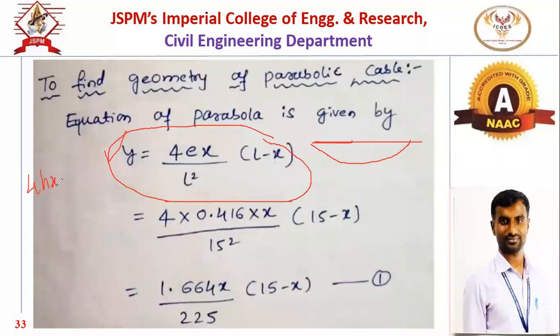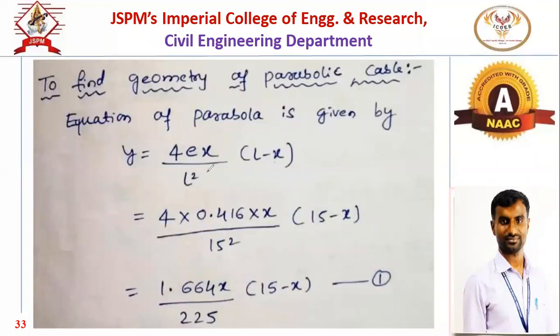In that we studied 4hX by L square in brackets L minus X, where h was the central rise. That was given here. This is somewhat like the arch, of parabolic nature. It is also parabolic, so here, instead of the central rise, we will have the eccentricity.